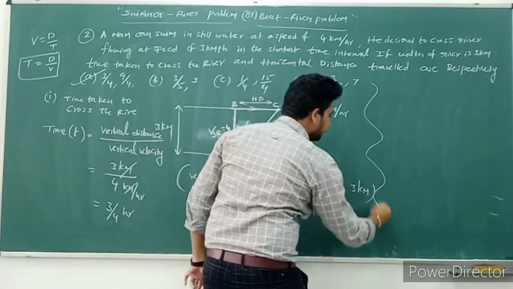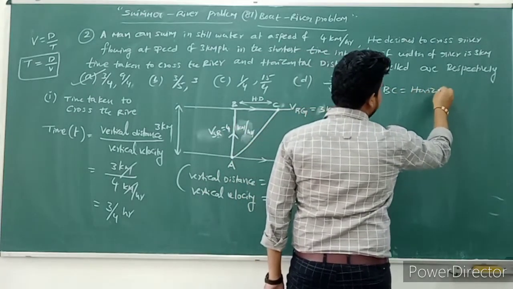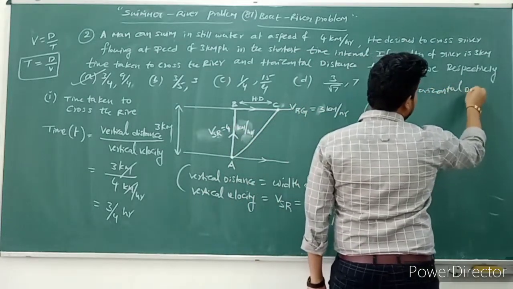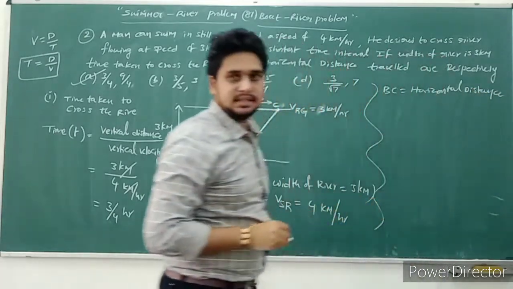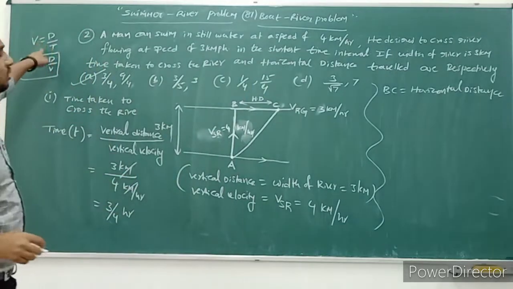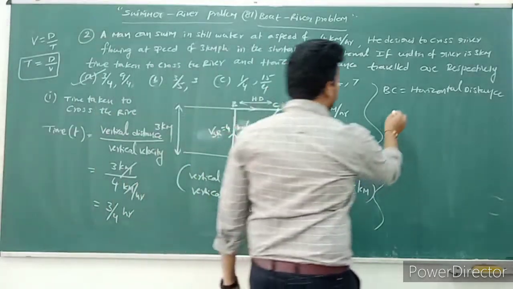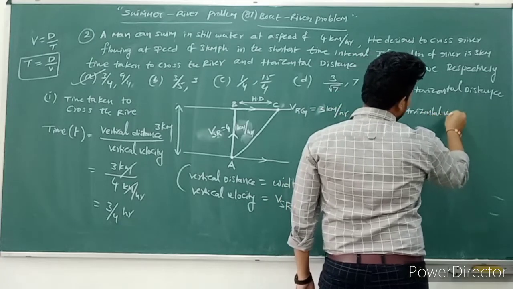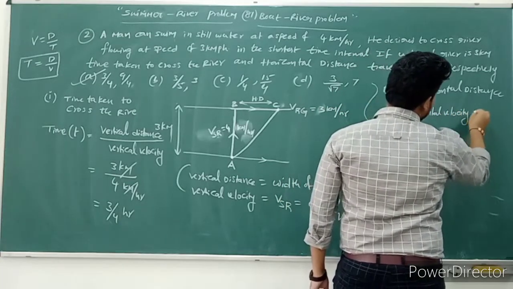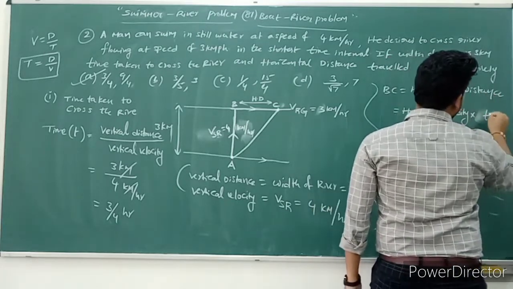Here BC is equal to the horizontal distance. Now how to find the horizontal distance? Simple formula: velocity is equal to distance by time, then distance is equal to velocity into time. So horizontal distance is nothing but horizontal velocity into time.